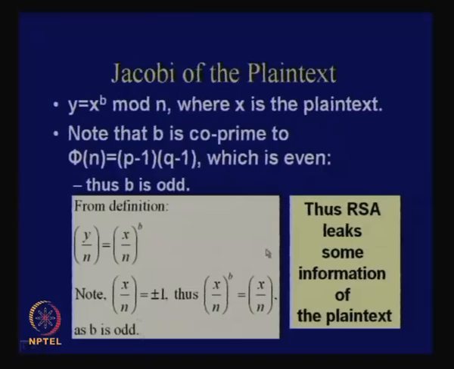So this is one possible leakage, but it does not mean that RSA is weak. It just means that there is some information leakage. Information leakage is not the only thing; if you can actually exploit this information to get the secret, then that is an attack. But the thing is that there is a leakage of information.